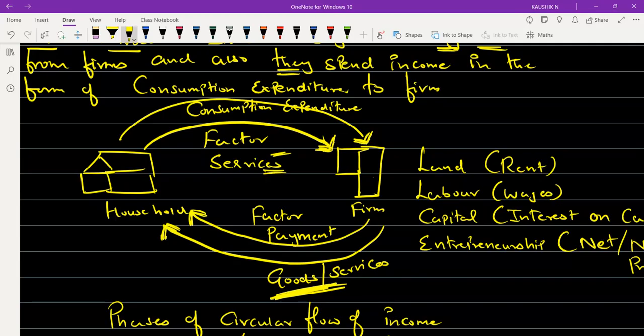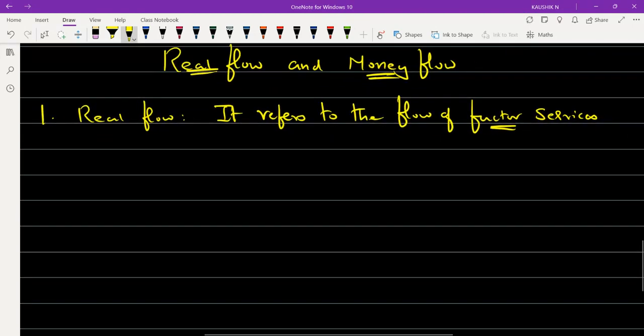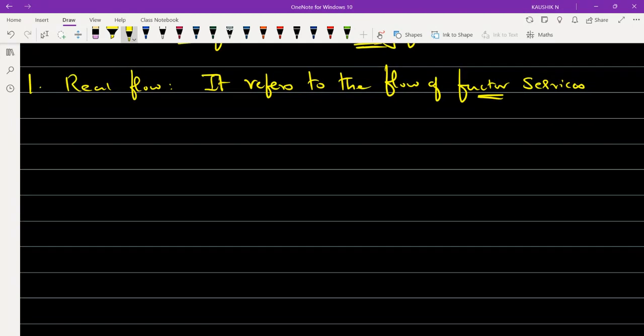From whom do the factor services go? Households to the firm. Exactly. So real flow refers to the flow of factor services from household to firm.